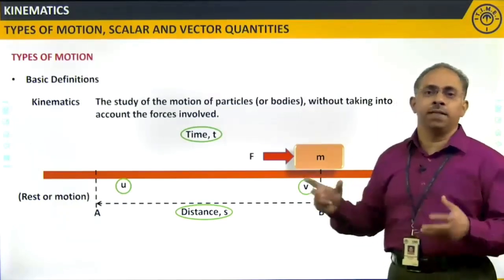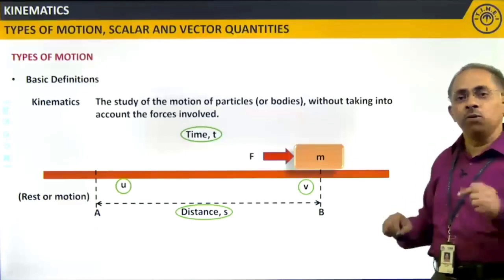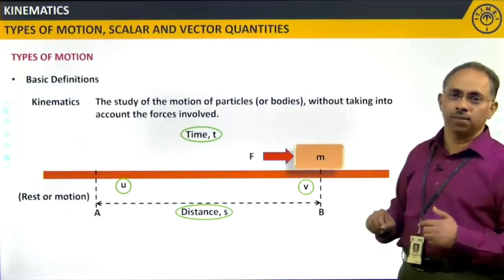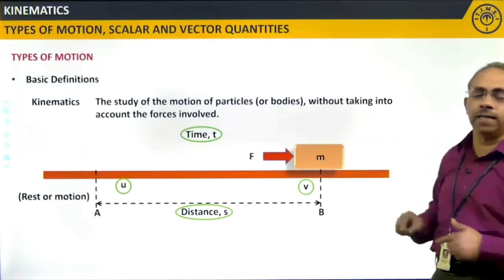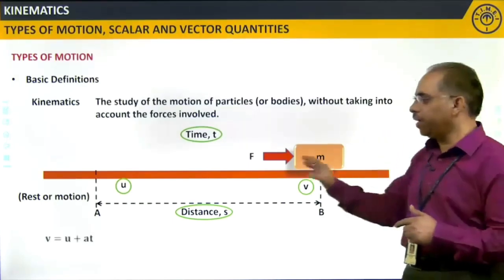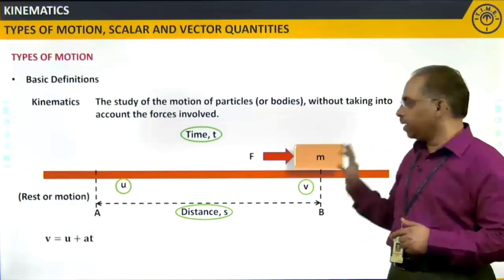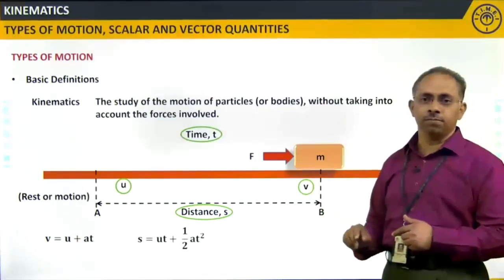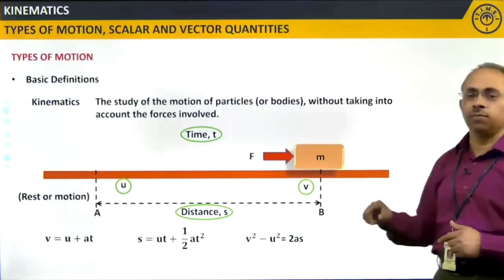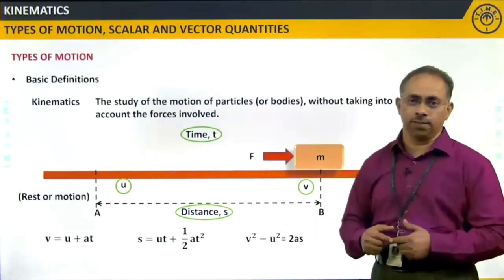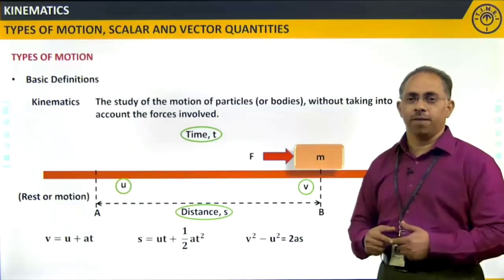Relating all these physical quantities, we have some expressions which we study under kinematics: v = u + at, s = ut + (1/2)at², and v² - u² = 2as.